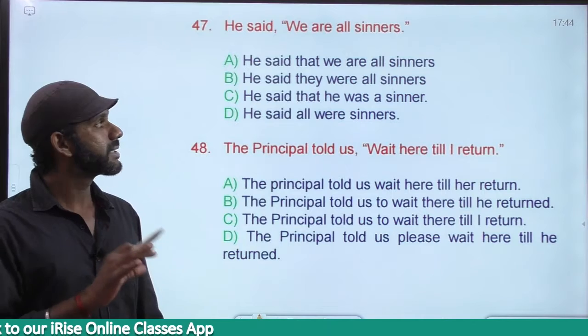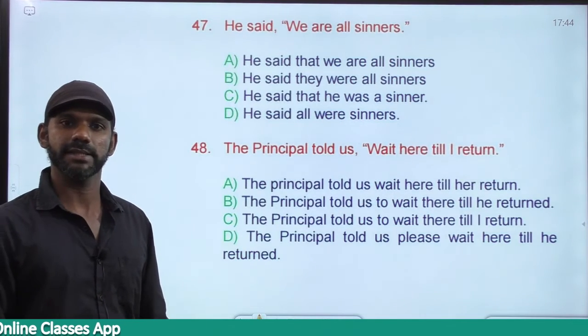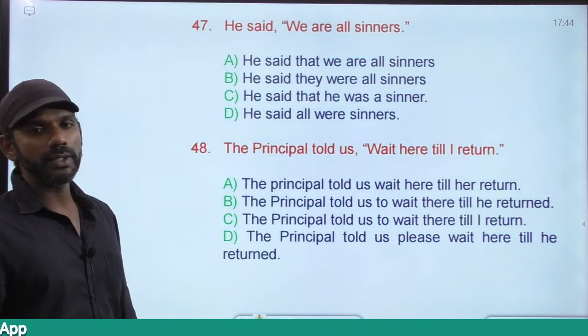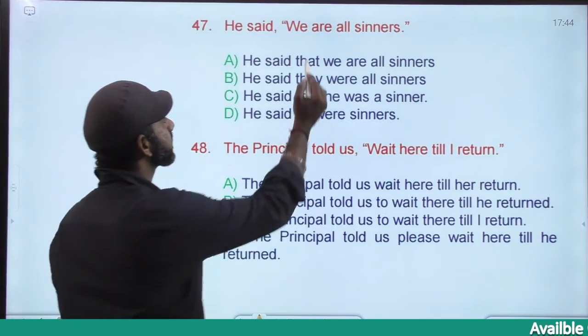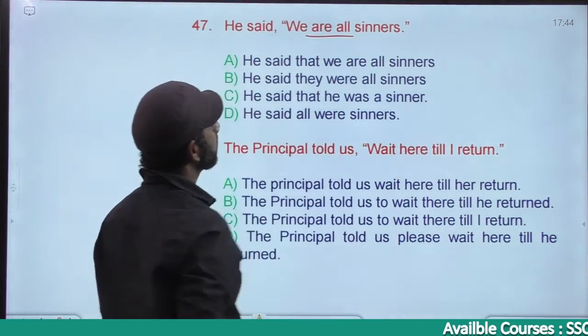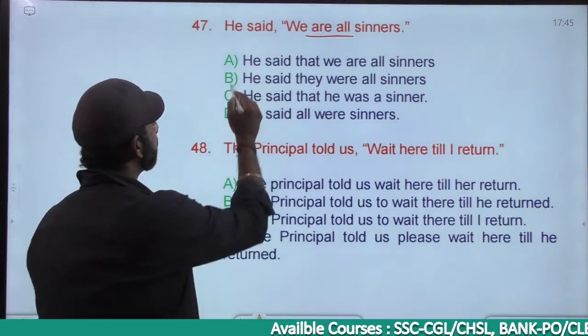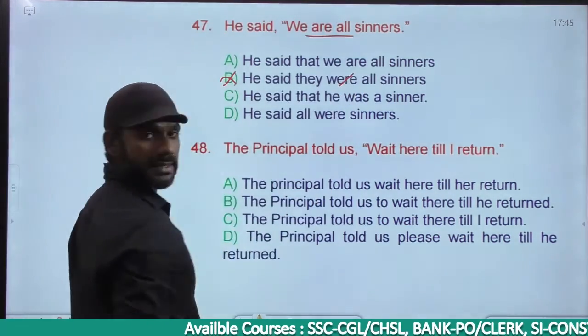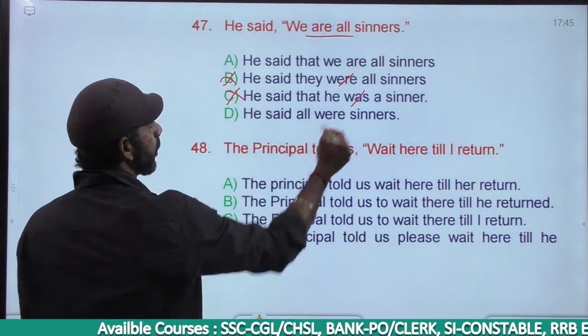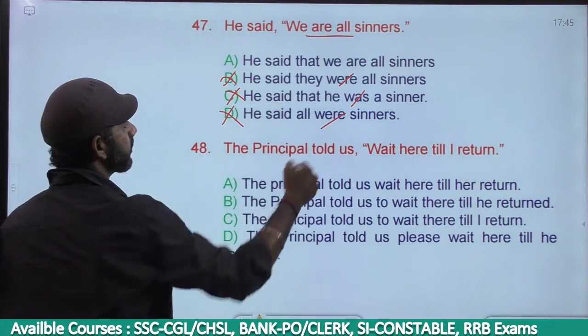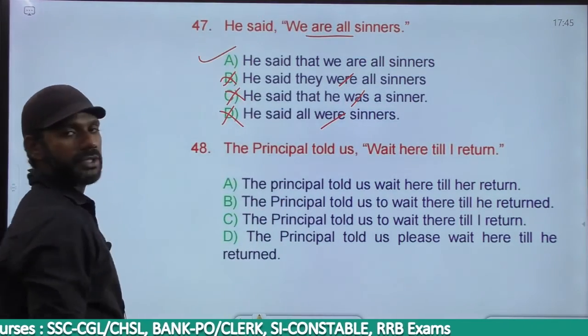One more thing, this is a fact because all of us commit sins, right, daily. We are all sinners. The tense in the category is simple present. So we want an option with the simple present tense itself. Based on that, B is gone, were, past tense. C is gone, was, past tense. D is gone, were, past tense. The answer must be option A.